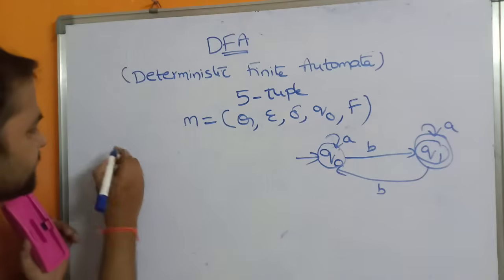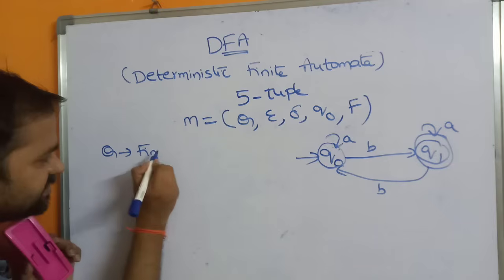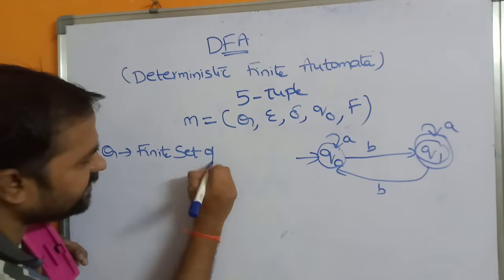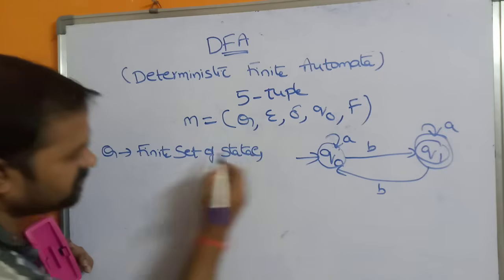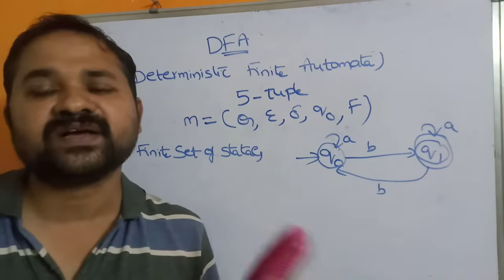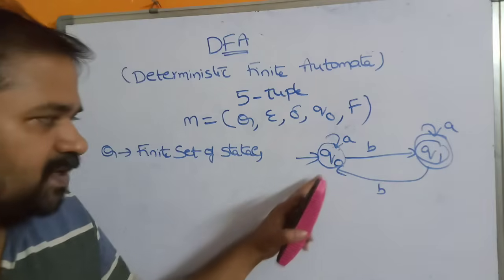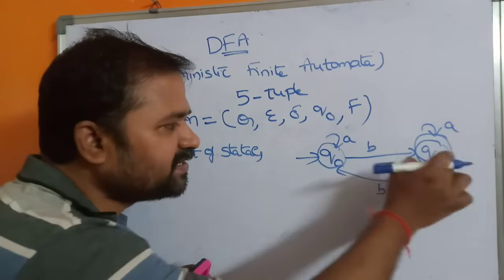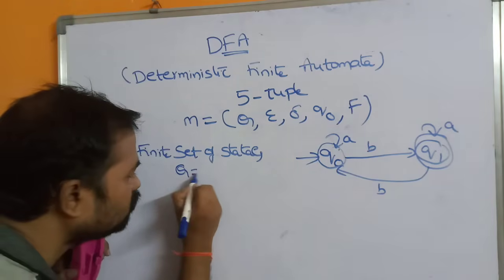Here Q means a finite set of states. So the set of states means a collection of states. Here the states must be finite. We should not have an infinite number of states. Okay. So let us see this diagram. What are the states present in the diagram? Q naught is one state, Q1 is another state. So our diagram contains a total of two states.